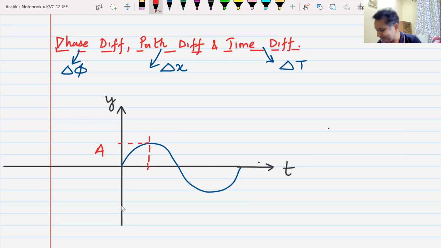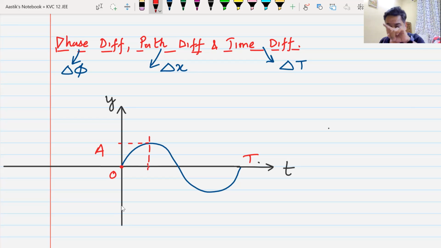If I talk about time, here the time is 0, and here it will be equal to capital T. Capital T stands for the time period. This is the time taken to complete one oscillation. This is one complete oscillation of the wave. Do we understand this?